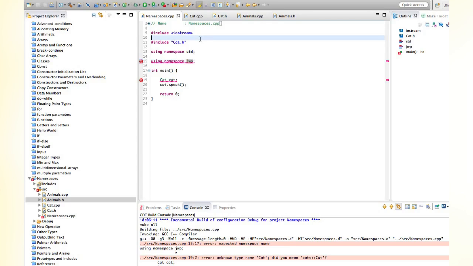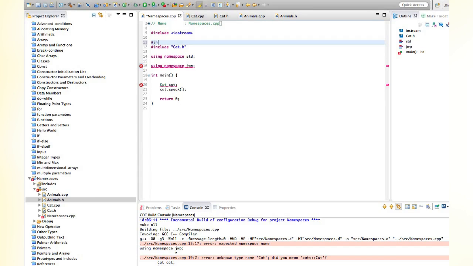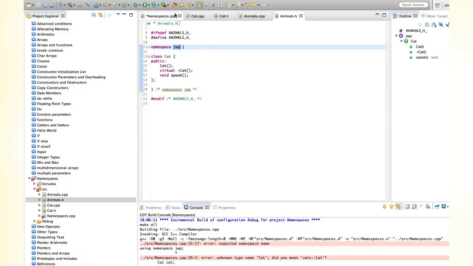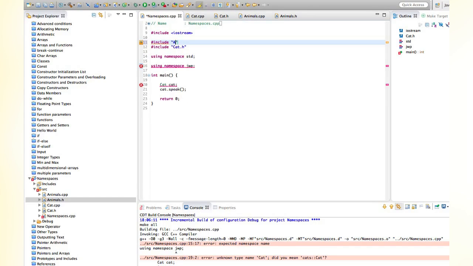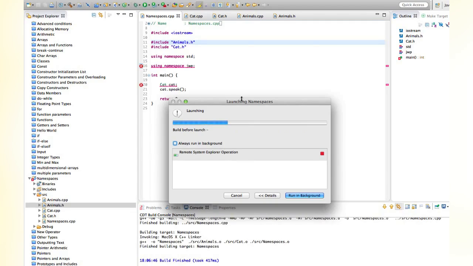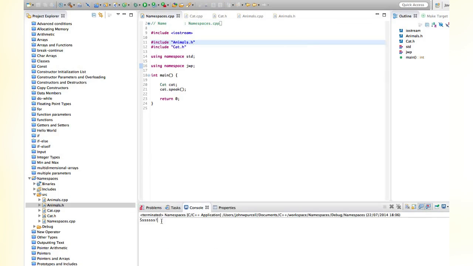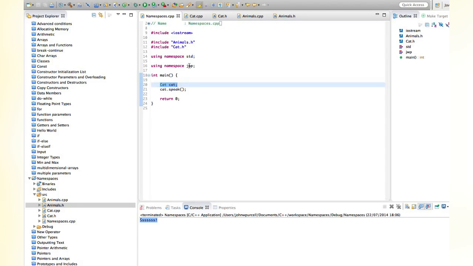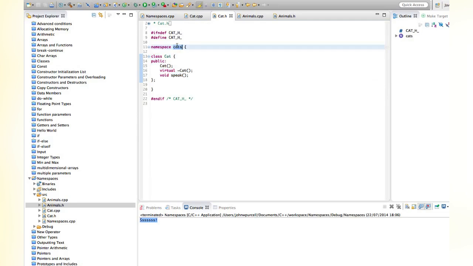So let's include the header file in which we define that namespace, which is animals.h. Now we should be good to go. Let's run it. And it says something different, because this time it's getting the cat class from the JWP namespace instead of the cats namespace.